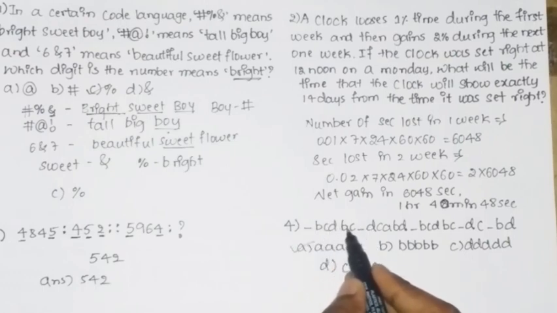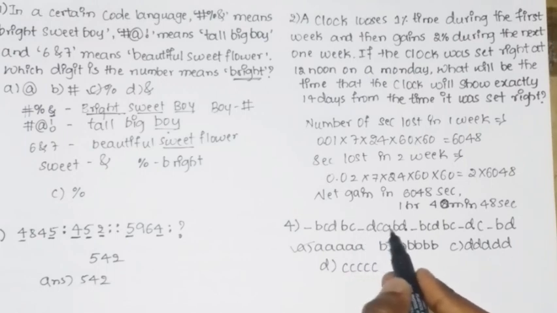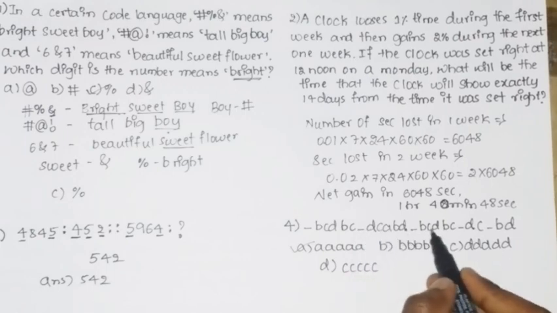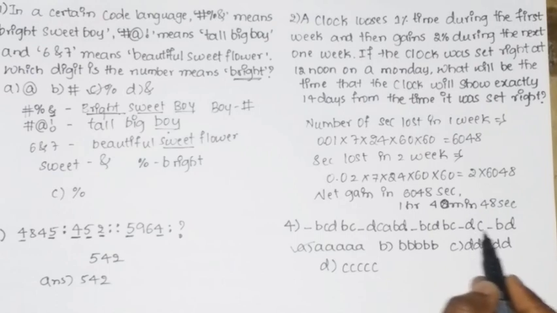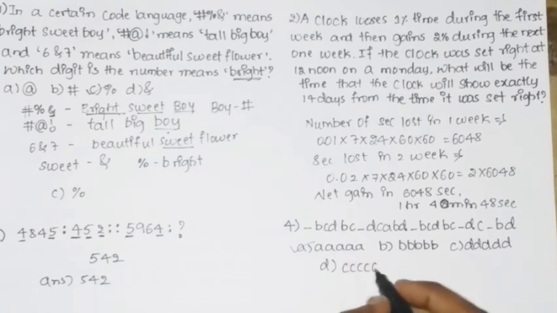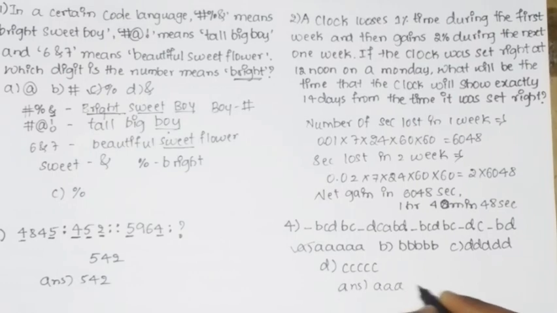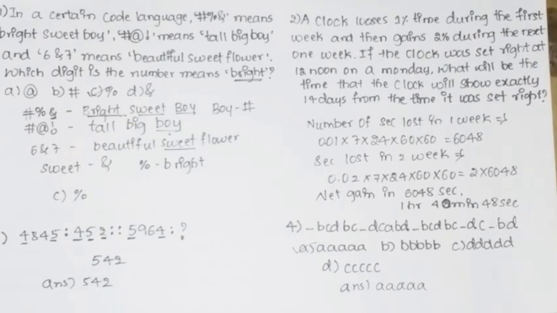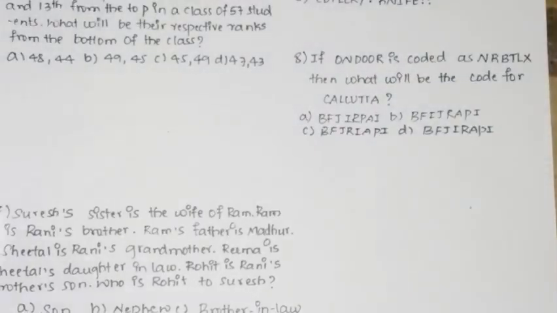A, B, C, D, B, C, A, D, then C, A, B, D, then A, B, C, D, B, C, A is missing, C, A, B, D. So the answer for this question will be 5 A's. So this is for the fourth question. Then next we shall quickly see the fifth question.